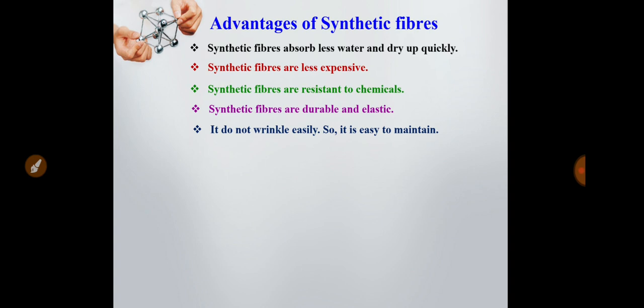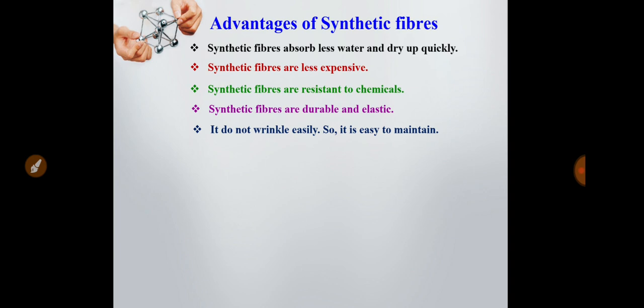And synthetic fibers are resistant to chemicals. They are synthetic, that's why they cannot be corroded by chemicals easily. Synthetic fibers are durable and elastic. It is a long-lasting material, that's why it is durable, and it is elastic. It has elastic properties in nylon, polyacrylonitrile and polyester also. They do not wrinkle easily, so they are easy to maintain.